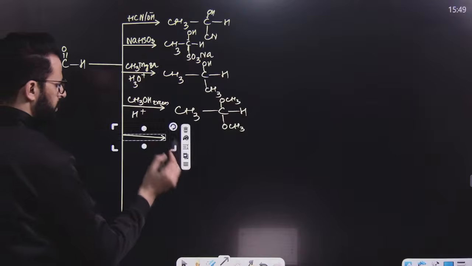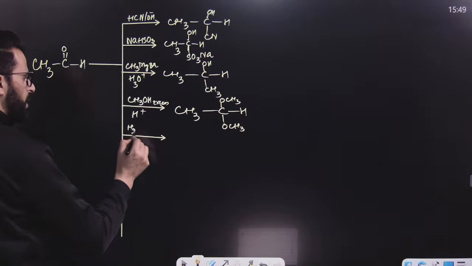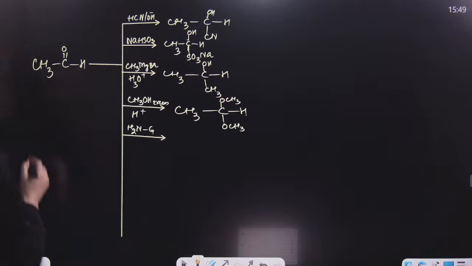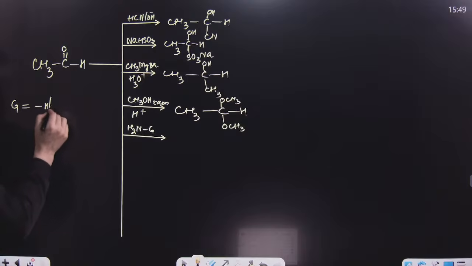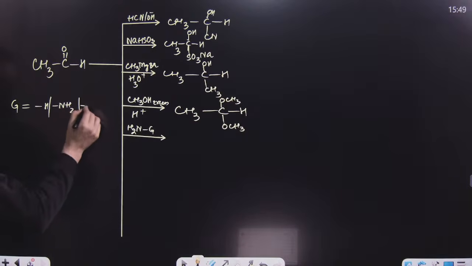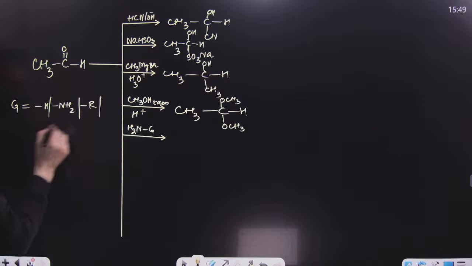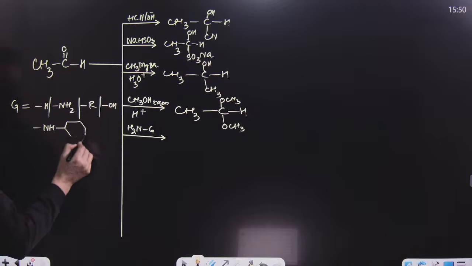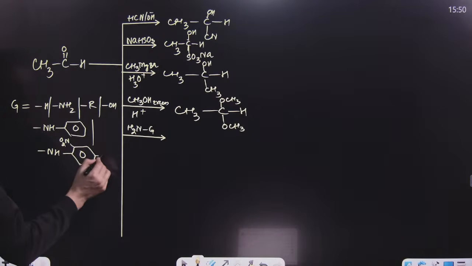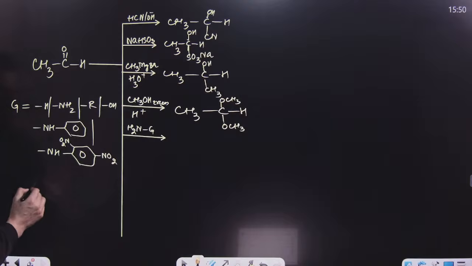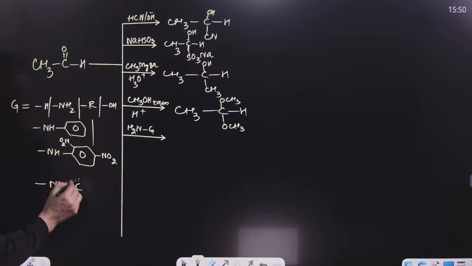After this, my dear student, if this is treated with H2N-G, let me write down the values of this G. G can be simply H. This G can be NH2. G can be, my dear students, R. G can be OH. This G can be NH and then a phenyl ring. And in this phenyl ring, we will have NO2 at the second and fourth positions. Similarly, this G can be NH, then CONH2. So you can accordingly form the product.